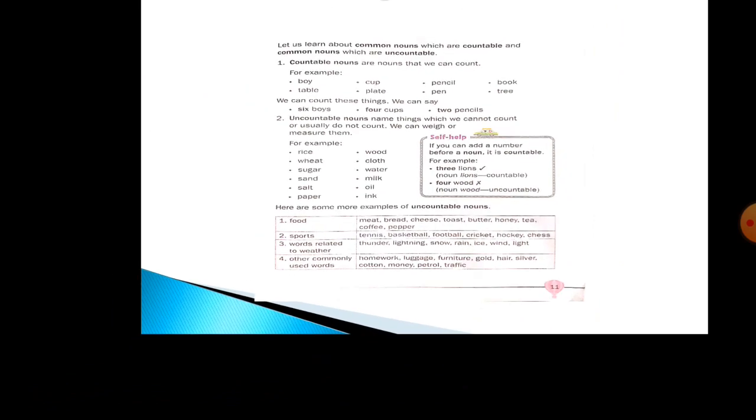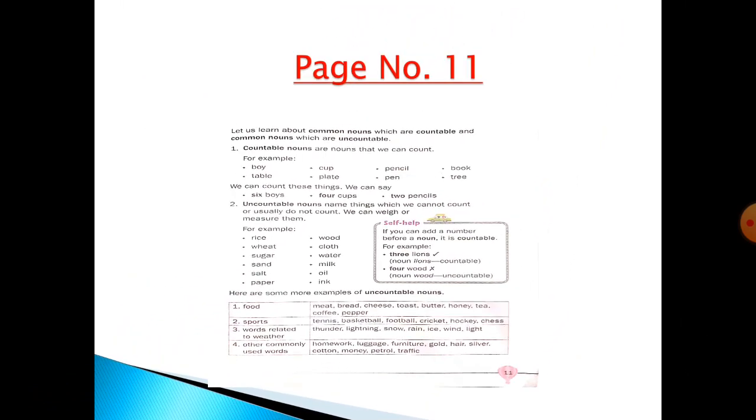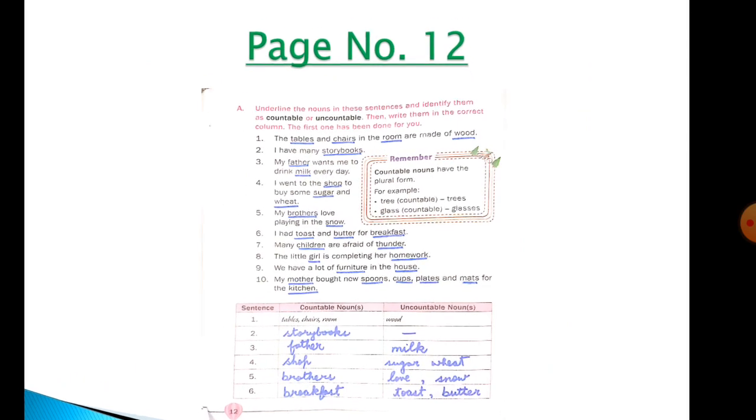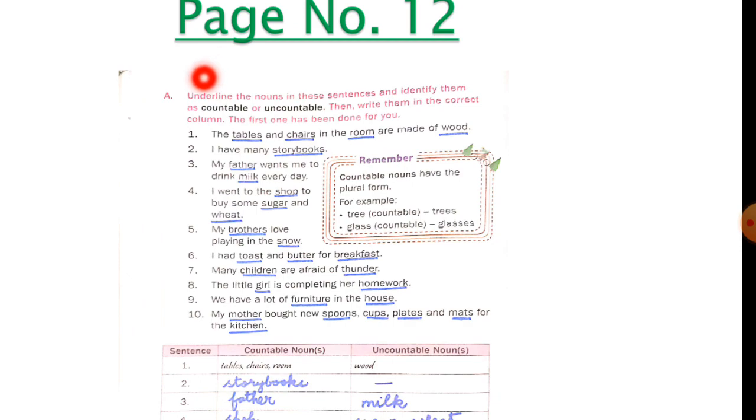So, children, I hope you have understood the difference between countable nouns and uncountable nouns. Now, please come to page number 12. You have to underline the nouns in these sentences and identify them as countable or uncountable. Then write them in the correct column. The first one has been done for you.